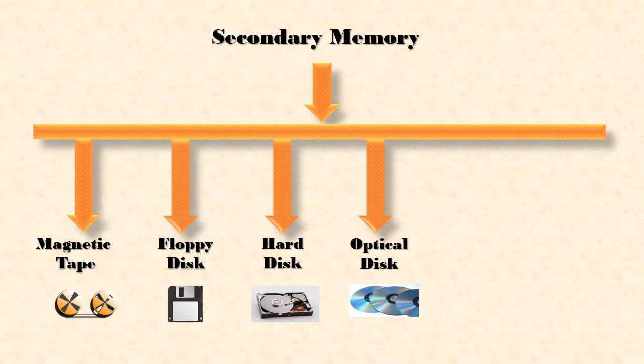Next is the DVD. DVD stands for digital versatile disc. It is an optical disc storage medium. It is used for data storage, and the DVD supports discs with a capacity of 4.7 GB to 17 GB and an access rate of 600 kbps to 1.3 Mbps. So there are two types of optical discs.